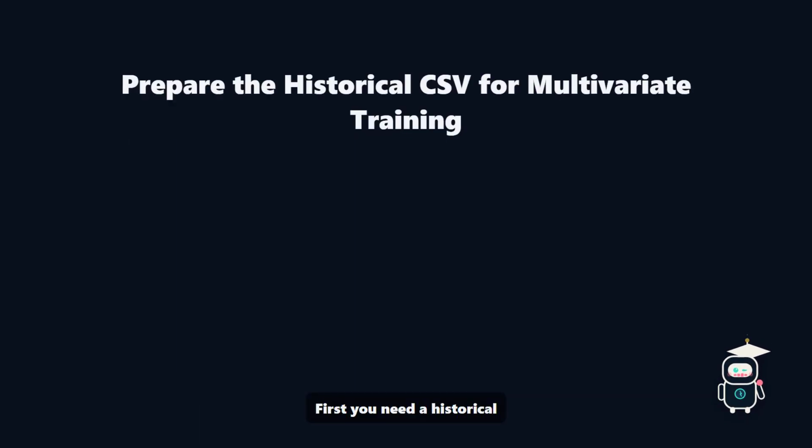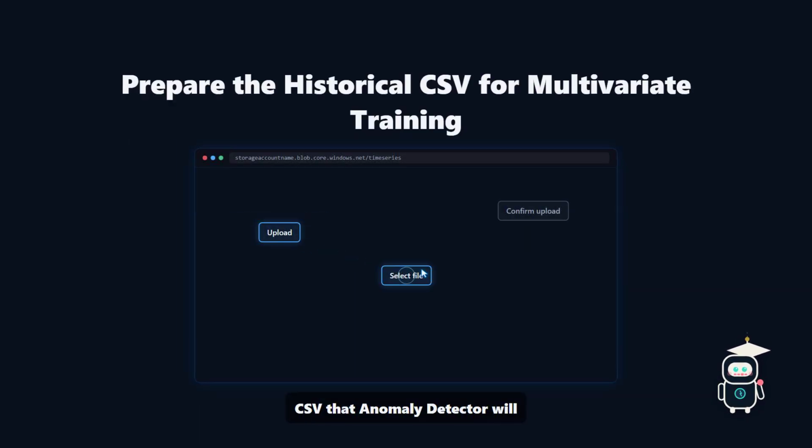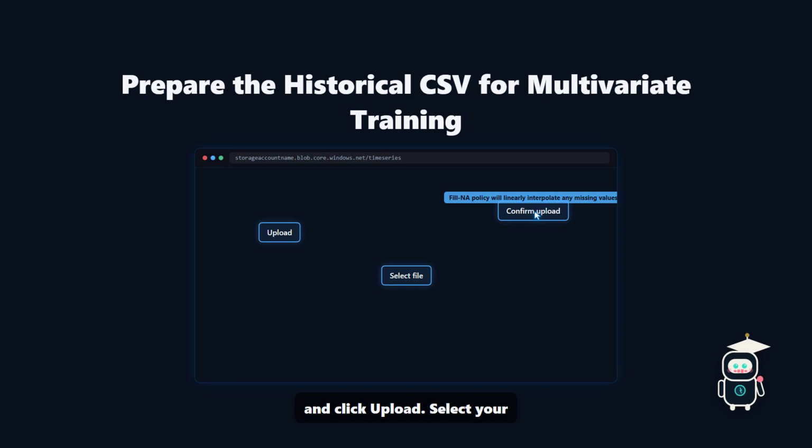First, you need a historical CSV that Anomaly Detector will use to learn normal patterns. Navigate to your storage account, open the container called time series, and click Upload. Select your multivariate CSV file. It should have a timestamp column and relevant metric columns like orders, inventory, and feed freshness. It's best to align the column names with the variable names you plan to use in the model configuration. Otherwise, you may encounter training issues.